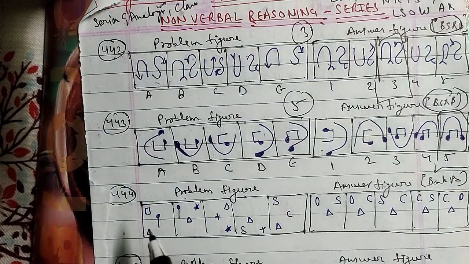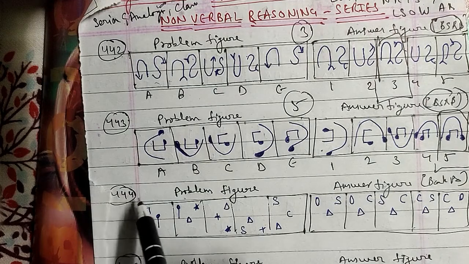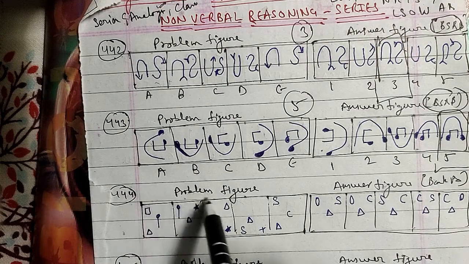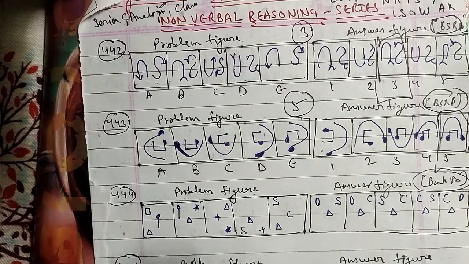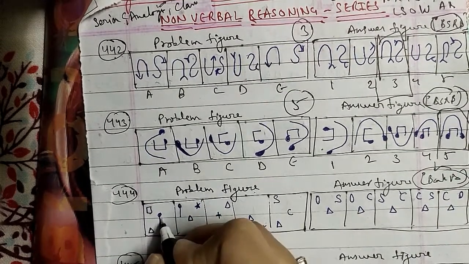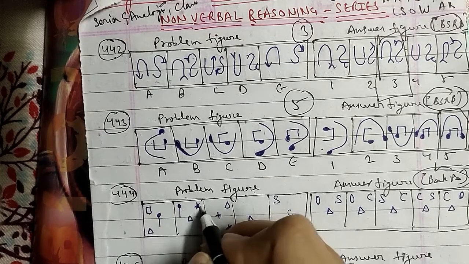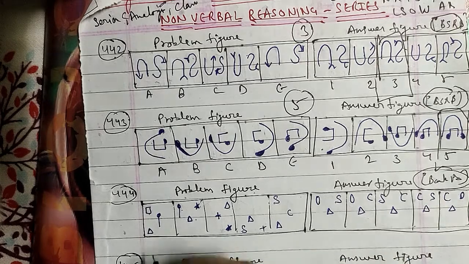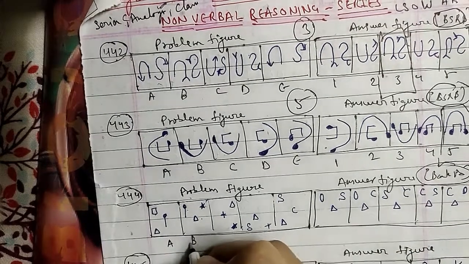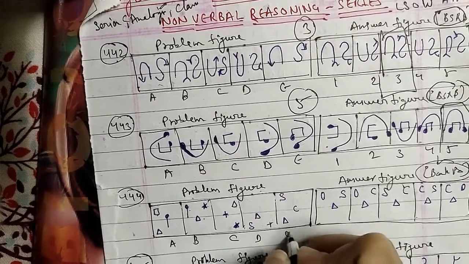Let's go ahead with another one, your 444th question of the session, with the problem figures, and these are the answer figures. This has been asked in the bank PO question paper as well. This is rectangle, pen and triangle, then pen, star and triangle, plus triangle and star. This is triangle, S and plus, S, C and triangle as well. These are named as A, B, C, D and E respectively.